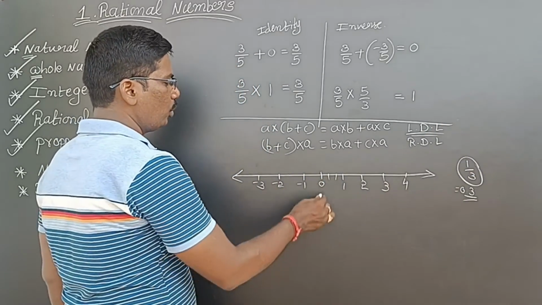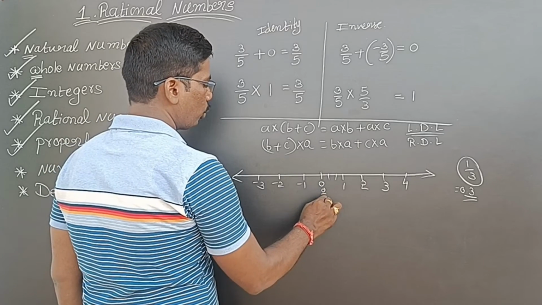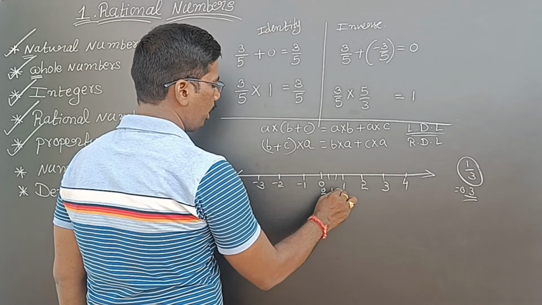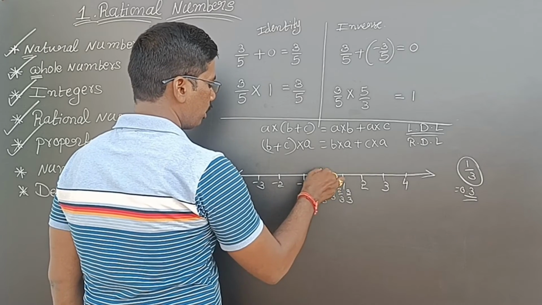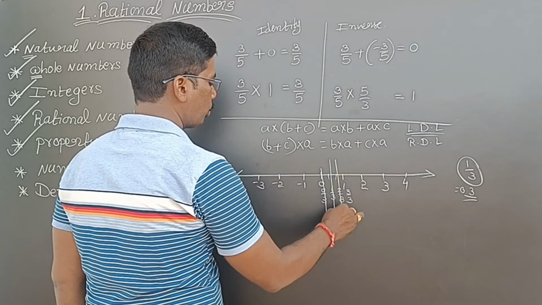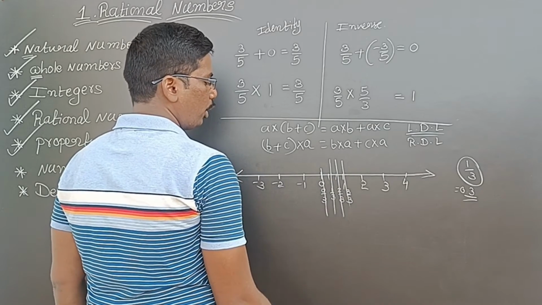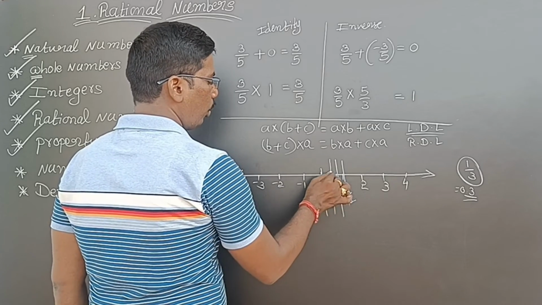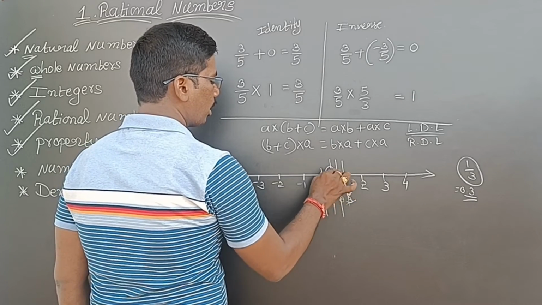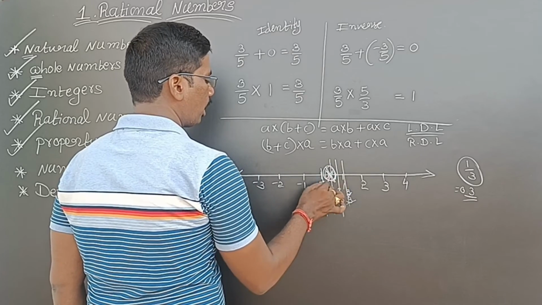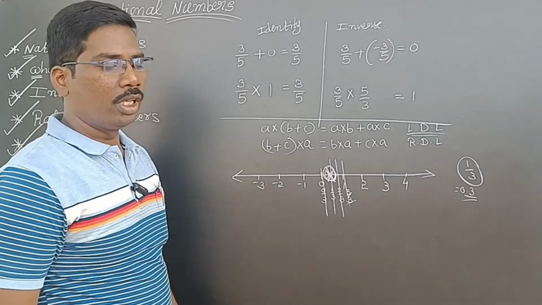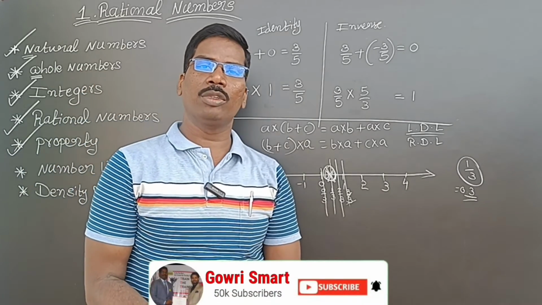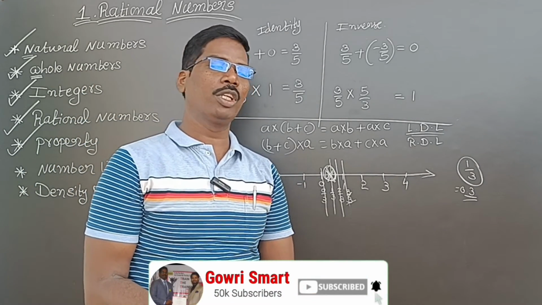Then this is 0 by 3, this is 1 by 3, this is 2 by 3, and this is 3 by 3, which means 1 only. So on the number line from 0 to 1, this point is 1 by 3. Like that, we can represent rational numbers.